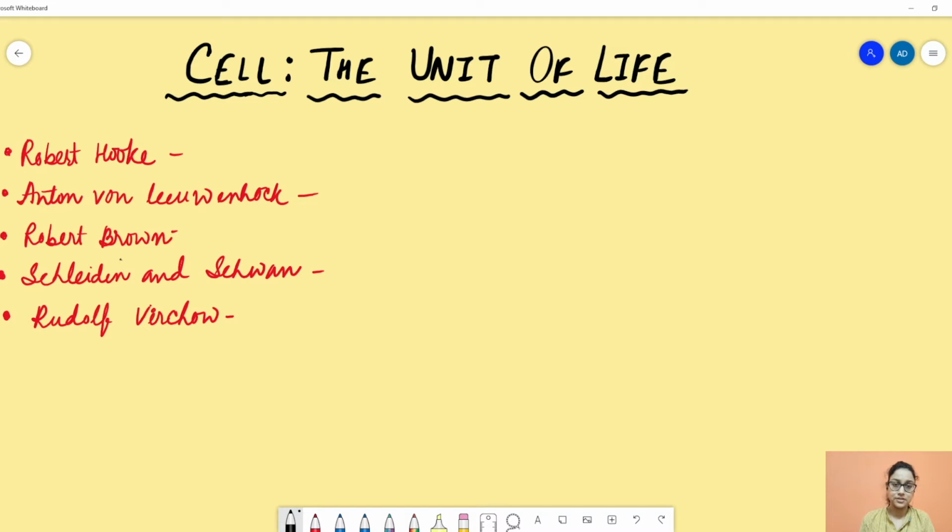So at first, we all know that the cell is considered the structural and functional unit of any organism. The structure of the cell was first observed by one scientist named Robert Hooke. Robert Hooke was observing some cork slides. In these cork slides, he observed some compactly arranged structures which were geometric in shape. This compactly arranged structure was tightly packed, and he named these compartments as cells.